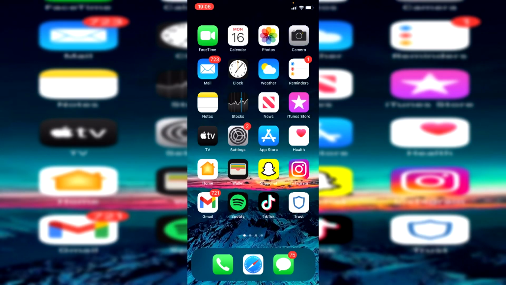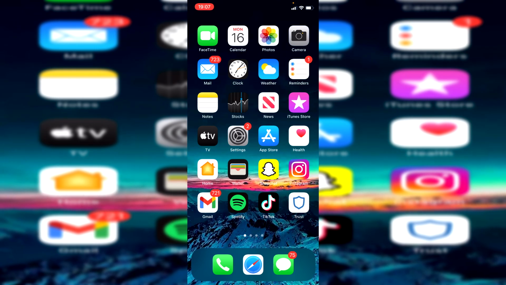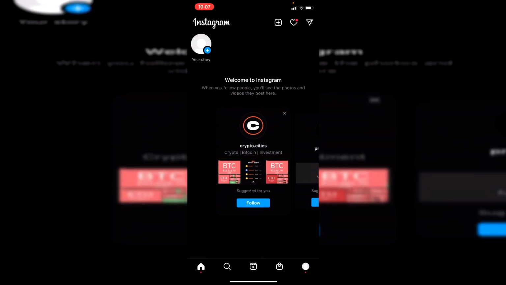This tutorial will work for any device, no matter if it's an iPhone or an Android or any other device, as long as you've got Instagram on it. Of course, the first thing you want to do is open up your Instagram app, and you should have your Reels icon in the bottom row of icons. As you can see, mine is there. However, if you haven't got one, I'll be showing you a few fixes you can try to get it.